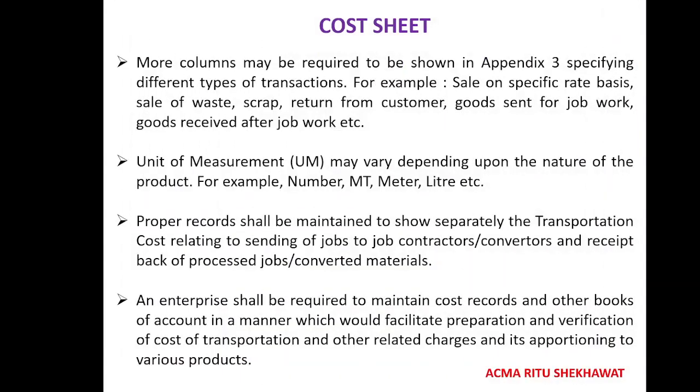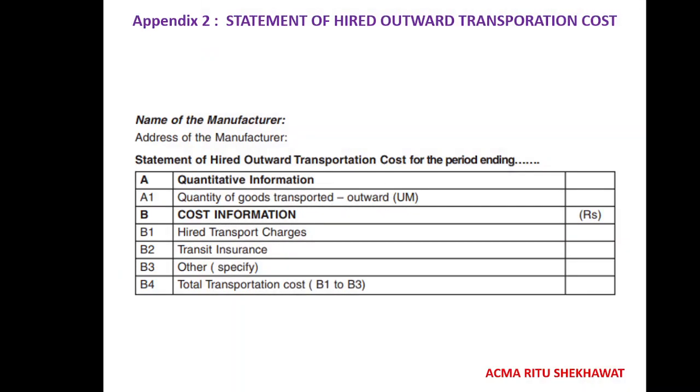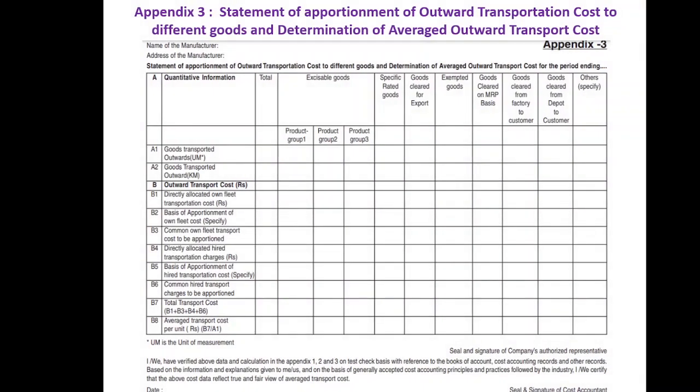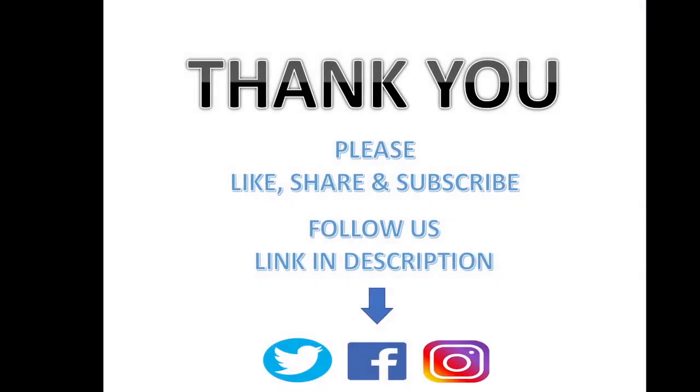In appendix 3, more columns should be added for different types of transactions, like sale on specific rate basis, sale of scrap, waste, return from customer, goods sent for job work, and goods received after job work. So this type of more columns should be added in appendix 3. So this is Cost Accounting Standard 5. We'll meet you soon with another standard.